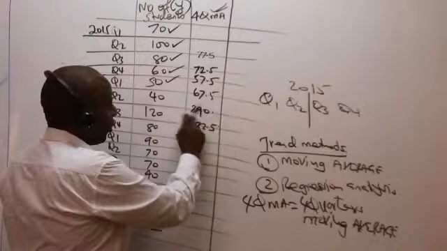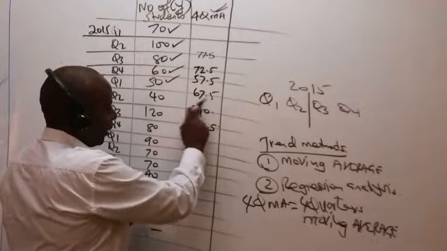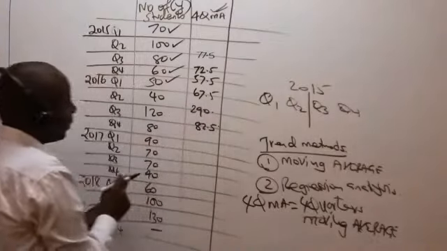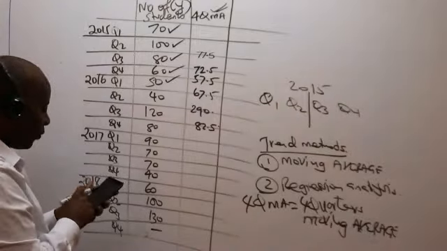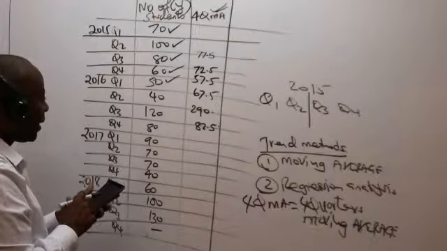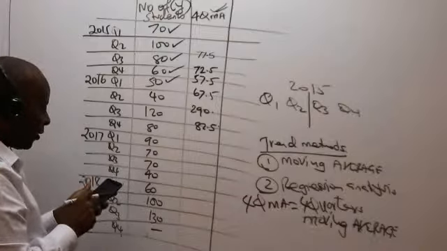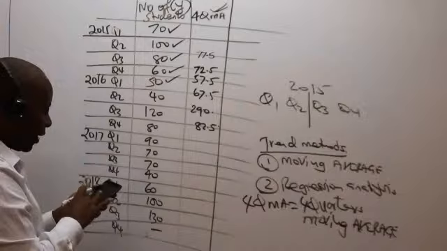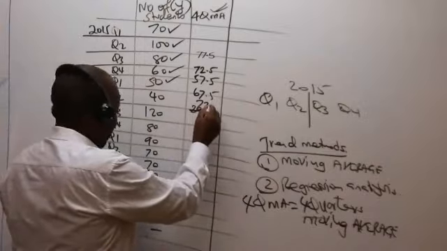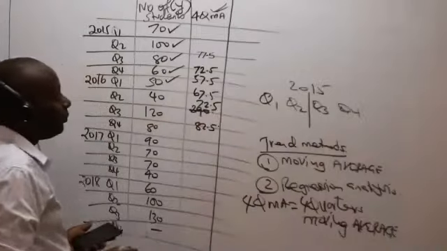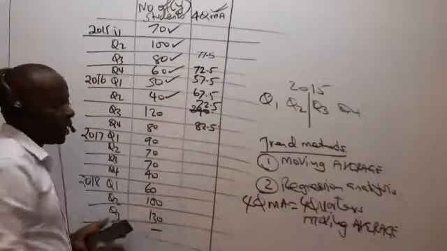Now, this one I don't think I got correct. That one was supposed to be 50 plus 40 plus 120 plus 80, where I got 295. So divide by 4, I ought to have gotten 72.5. So that is it. Please go ahead and tick that.